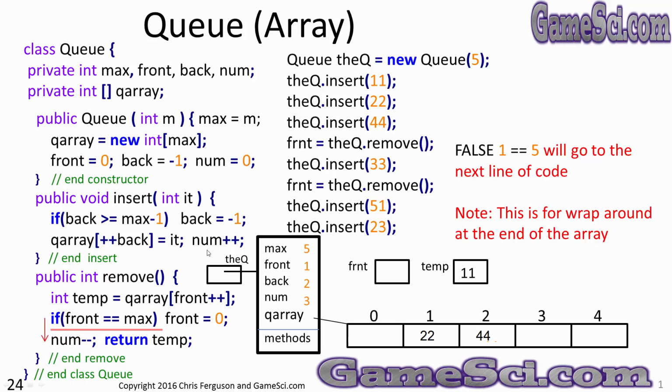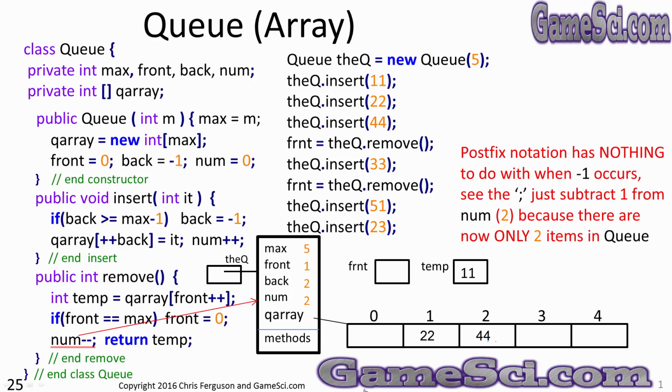However, we are removing an item from the queue, so it's time to subtract from num. num--. Note that the postfix notation has nothing to do with when the -1 occurs. See that semicolon at the end of the --? Just subtract 1 from num, make it 2, because there are now only 2 items in the queue. If there are 2 items in the queue, we expect num to be a 2.